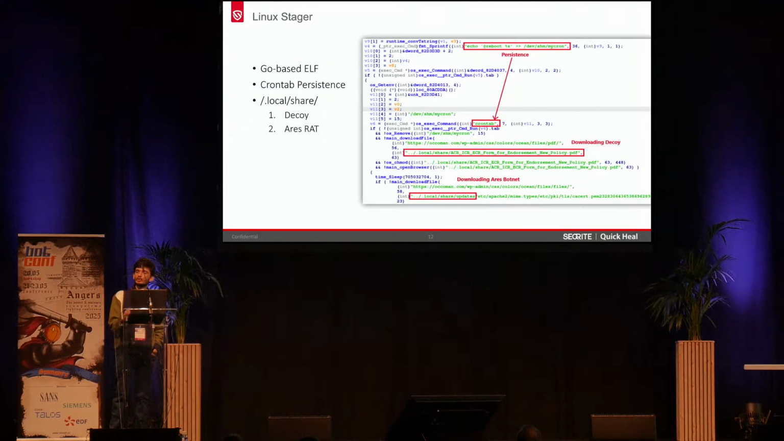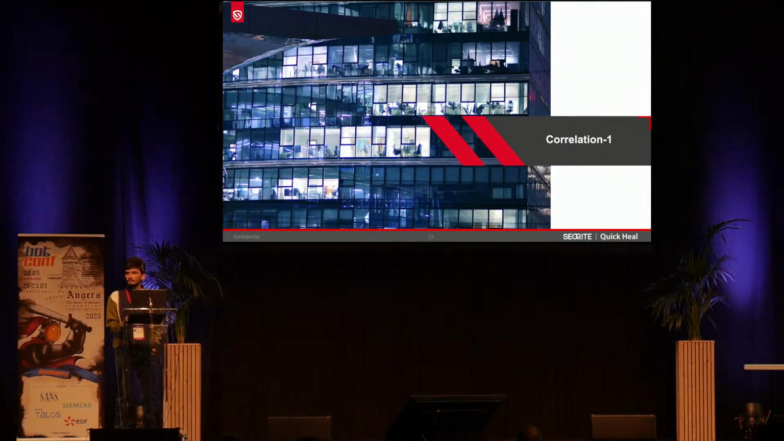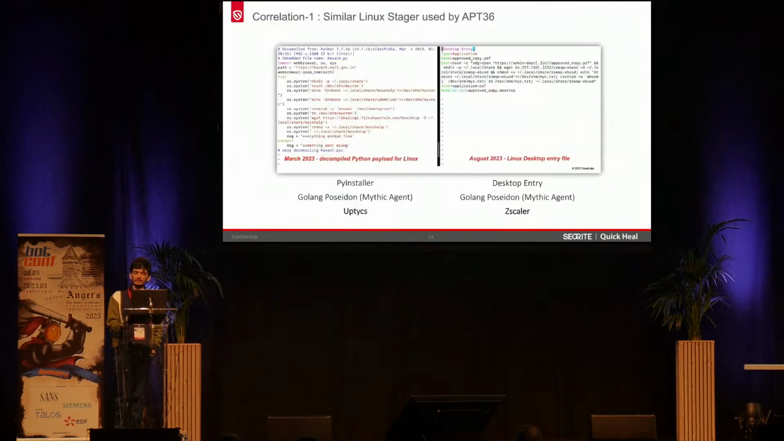So now if we go to the specific Linux-based stager, it is basically a simple Golang-based stager, which is setting the persistence for the final payload using the cron tab persistence, and then finally dropping the payload in the local share directory. So here it is dropping the decoy file, and then another open source Python-based rat, which is known as arisrat. So observe the specific sequence, how it is setting up persistence, and then finally downloading into a specific directory. So here we observed our first correlation with this Linux-based stager with APT36.